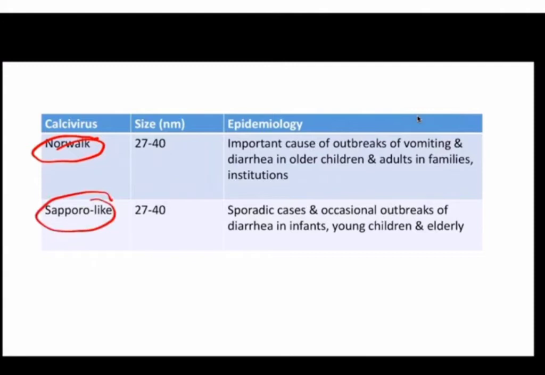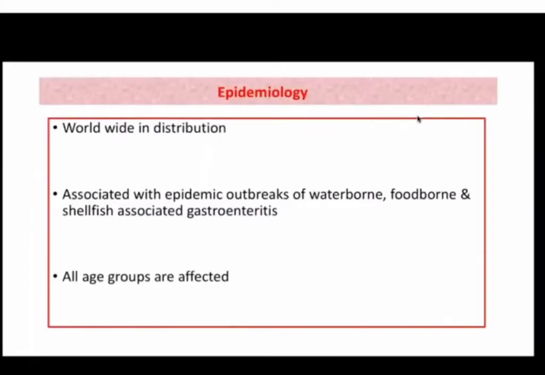So these 2 viruses are basically causing viral gastroenteritis. As I told you, Norwalk viruses are the important cause of outbreaks of vomiting and diarrhea in older children as well as in adults. Okay, and sapoviruses are causing sporadic cases and occasional outbreaks of diarrhea in infants, young children, and elderly. So again, they are also worldwide in distribution.